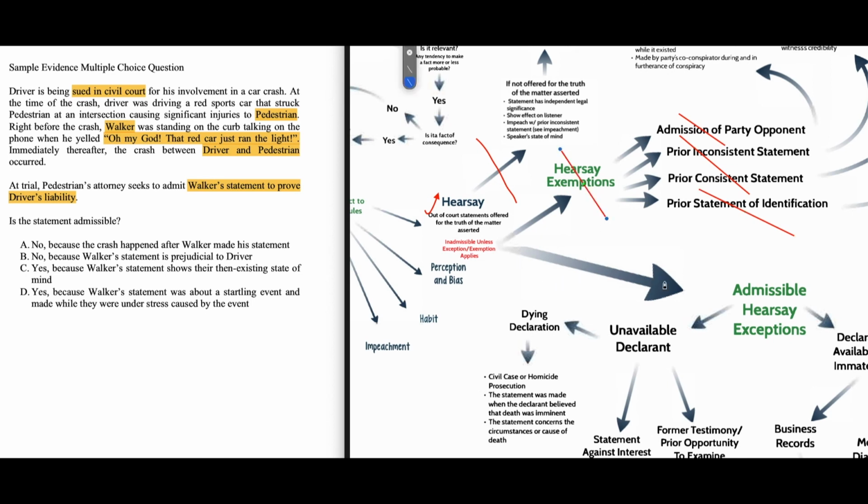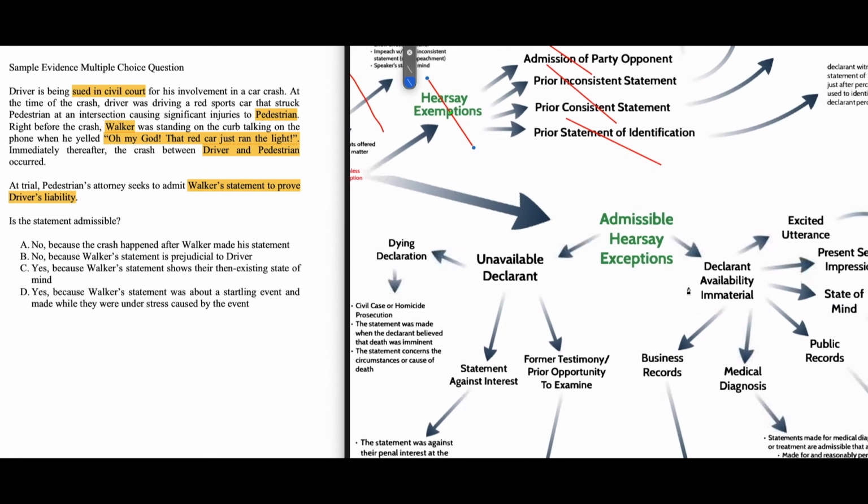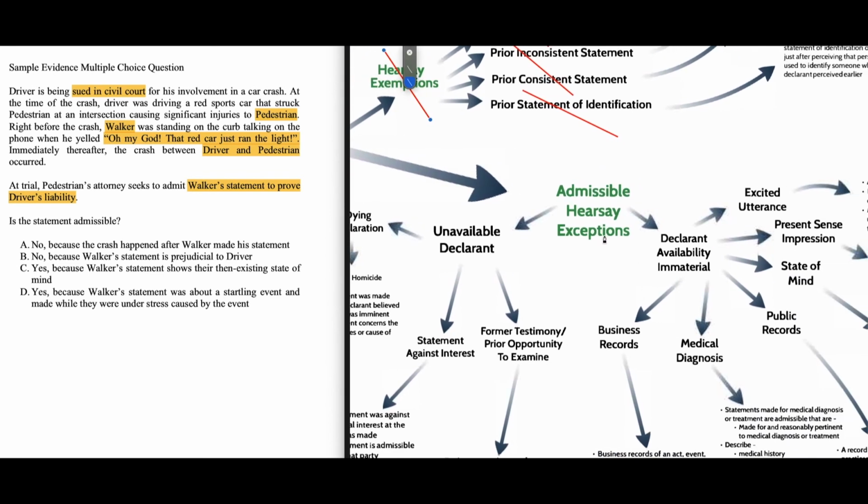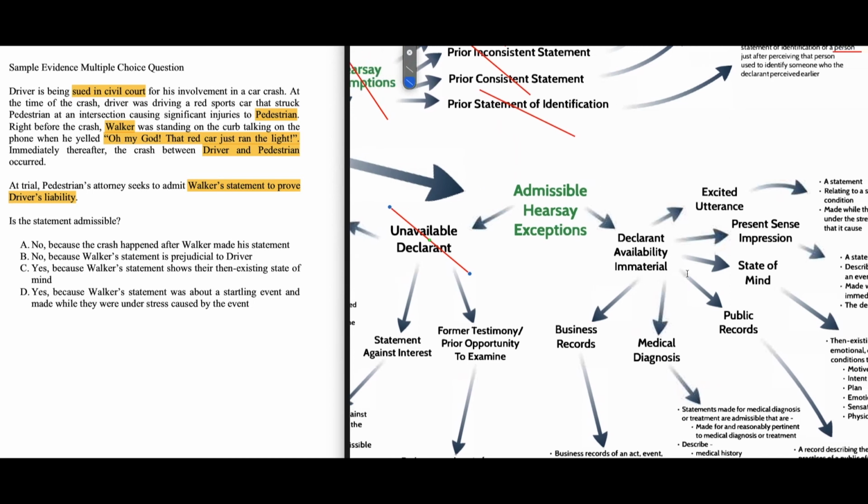So that leaves us with one arrow. So now let's go to admissible hearsay exceptions. Well, you see one arrow talks about when the declarant, meaning the person who made the statement, is unavailable. Here, there's nothing to tell us that Walker is not available. So therefore, we're just going to, at a minimum, scratch this off, but we might come back to it. But you can always live in the closed universe of the question, so you can assume that this is not going to be an issue. The next arrow takes us to the declarant unavailability is immaterial. Well, that seems to kind of go with what we have.